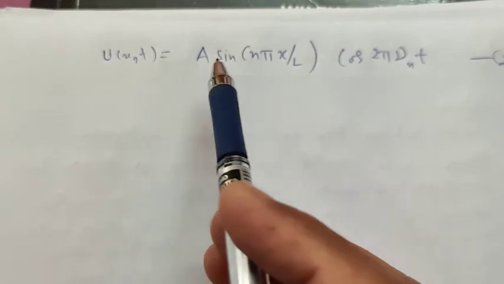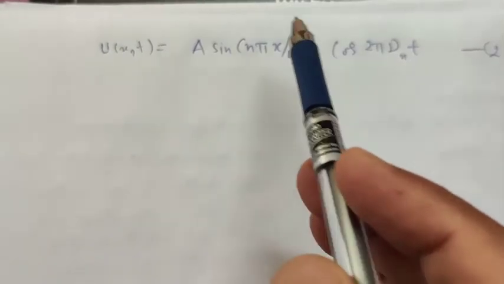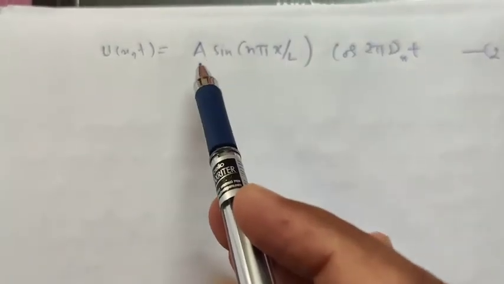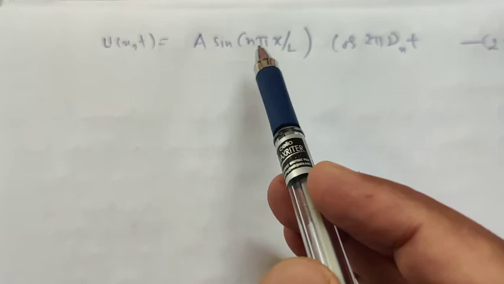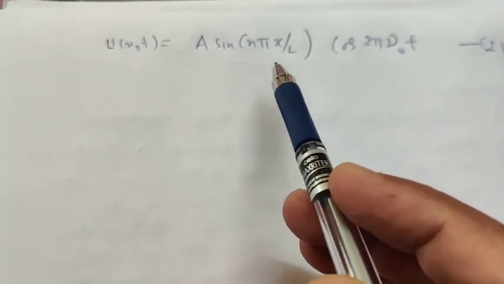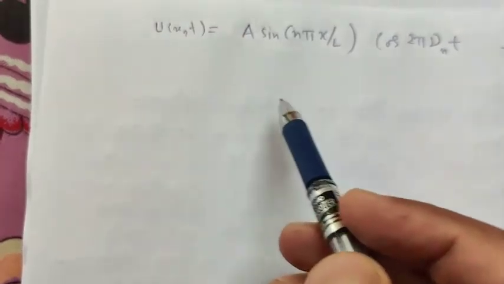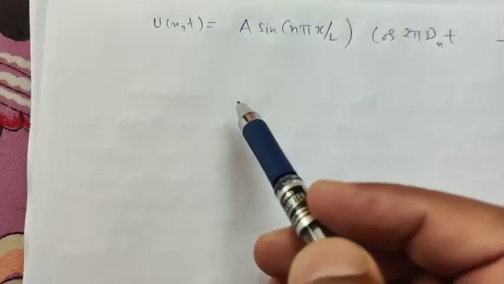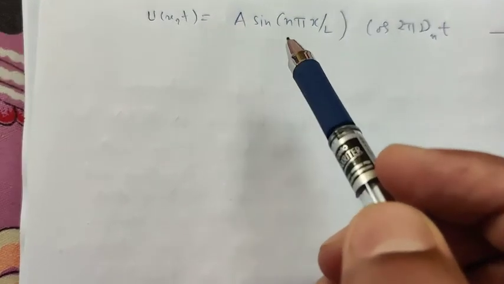where this is the displacement, which is of sinusoidal nature, where a is the amplitude and n is a positive integer. And now from here we can calculate the possible modes of your frequencies or wavelength.